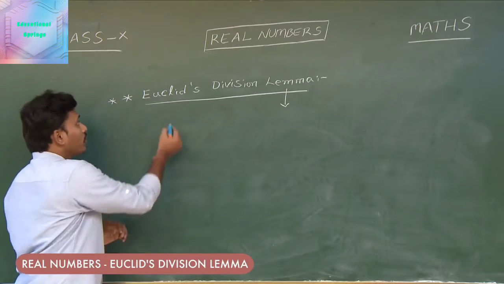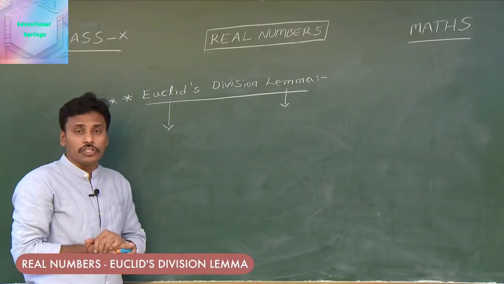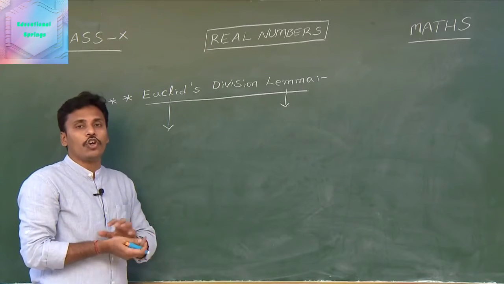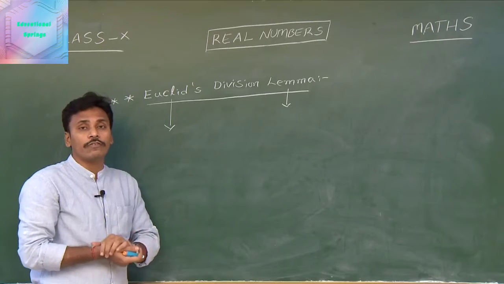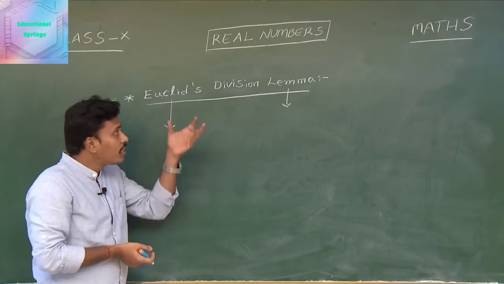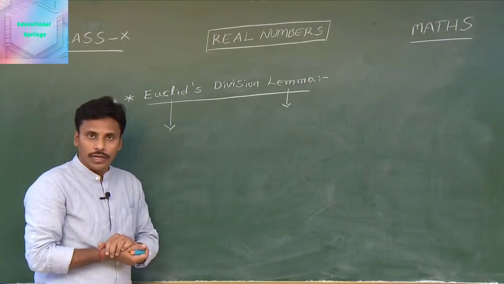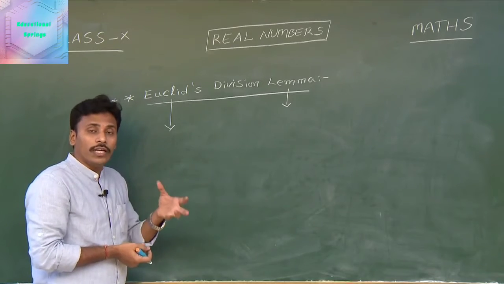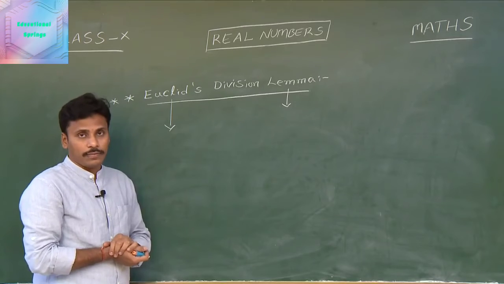And when you think about Euclid, a legendary mathematician from Greek, he is well known for his works in geometry. Not only for geometry, he also worked for numbers. He recorded this Euclid's division lemma in book 7 of his work Euclid's Elements. And now we are going to learn such Euclid's division lemma in this class.